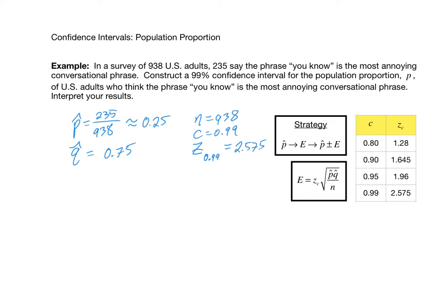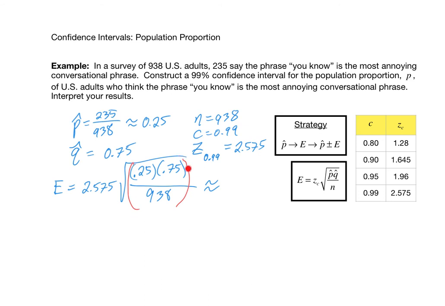Now we are ready to compute our margin of error E. Let's plug all this information into this formula. So E is equal to z sub 0.99, which is 2.575, times the square root of p hat, 0.25, times q hat, 0.75, divided by the quantity 938. We need to approximate this margin of error, and as you put this into your calculator, you need to be sure that you put this entire radicand in parentheses, because you want to take the square root of this whole thing, not the square root of just this or just this. You want the square root of the entire quotient here.